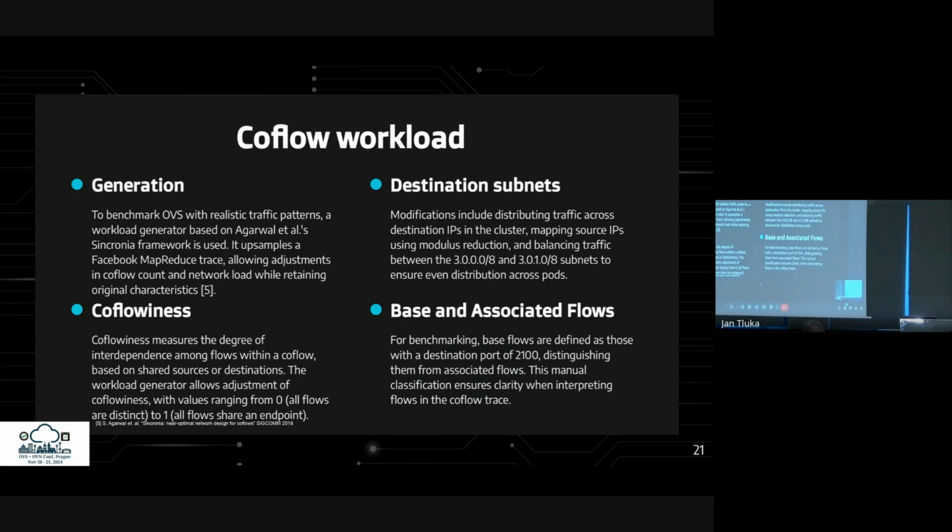To ensure even traffic distribution, we modify the generator to balance traffic between the two subnets. This is done by mapping IPs using modulus reduction. We also define base flows as those with a destination port of 2100, separating them from associated flows, making it easier to analyze the co-flow trace.